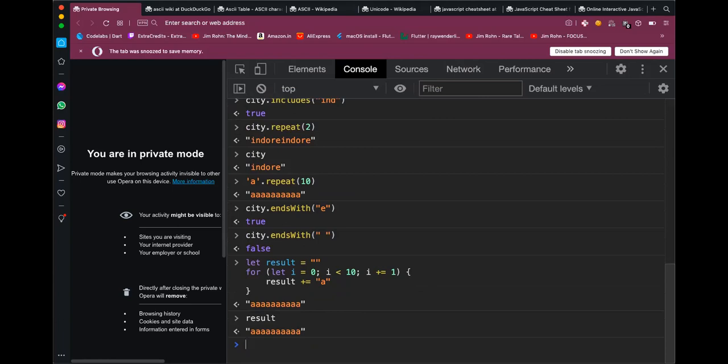And actually, I have saved sometimes 2, 3 for loops, because I can also chain this. Like I can write a dot repeat 10 dot concat, which is how you add 2 strings, b dot repeat 5.